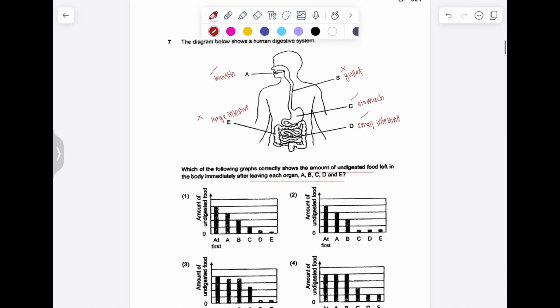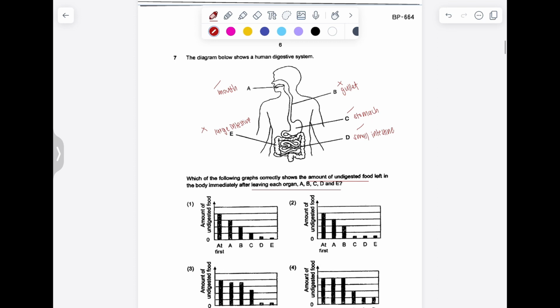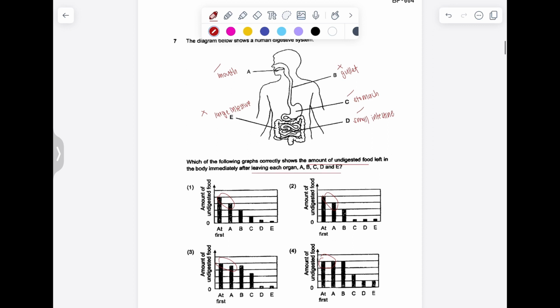Since there is digestion in the mouth, the amount of undigested food leaving A should be slightly lower than the original amount of undigested food. So 1, 2, and 3 show that some food is being digested, whereas 4 shows that there is no food being digested in A. As a result, the undigested food leaving A is same as the amount initially.